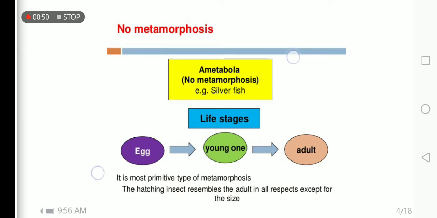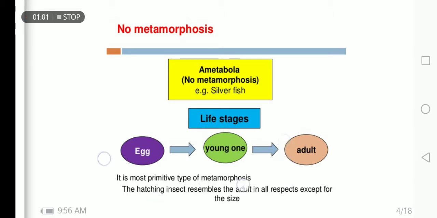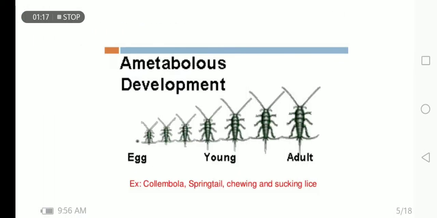In no metamorphosis, ametabola, examples are the silverfish. Egg is converted into the young one, and young one is converted into the adult. This one is the most primitive type of metamorphosis. Hatching insects resemble the adult in all aspects except the size, or you can say that young ones are the miniature adults.